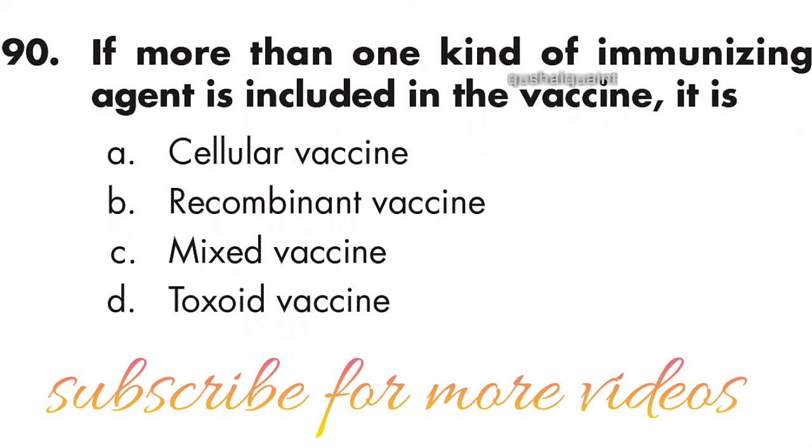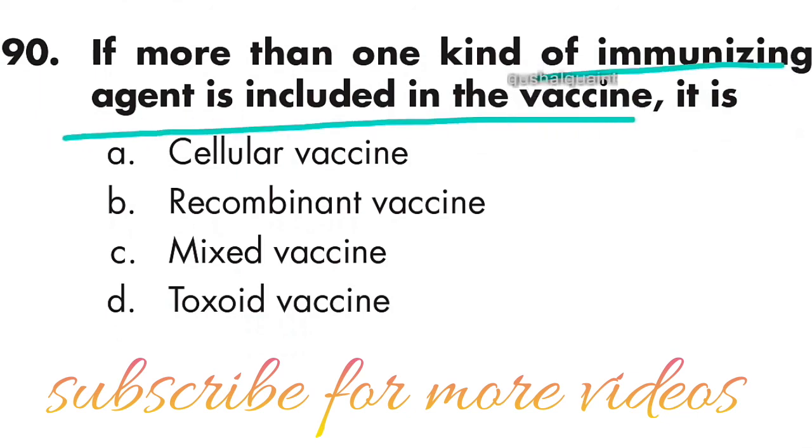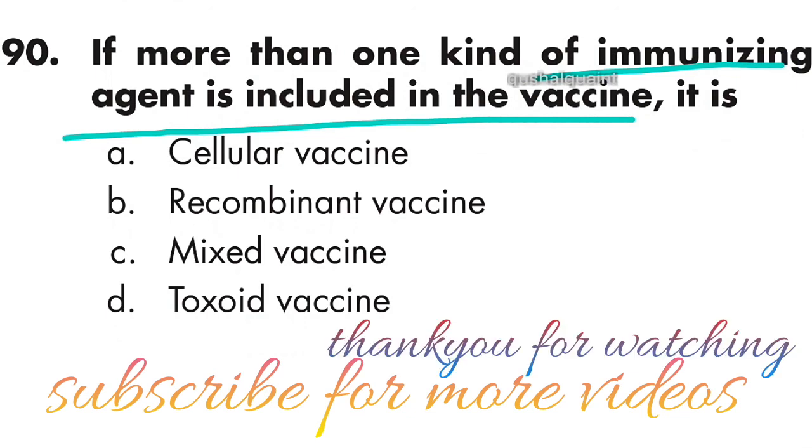90th is the last question of this video. The question is: if more than one kind of immunizing agent is included in the vaccine, it is a mixed vaccine. Option C is right. Thank you for watching.